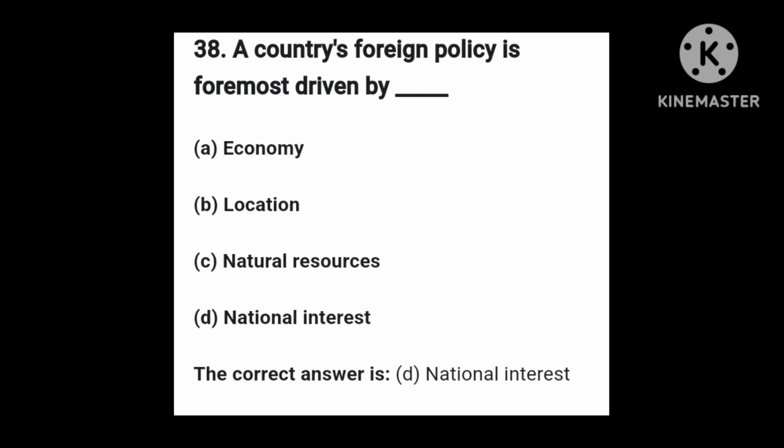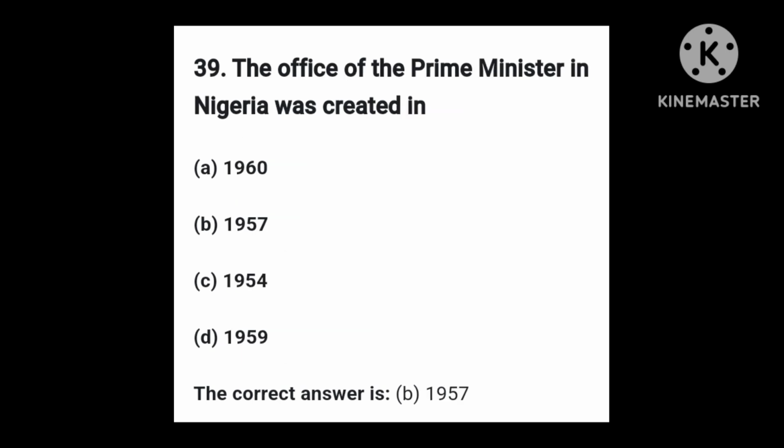The major programme every country pursues in its foreign policy is its national interest. So national interest is the answer, option D. Countries first of all consider what they will benefit before they engage in any foreign relation with any country.